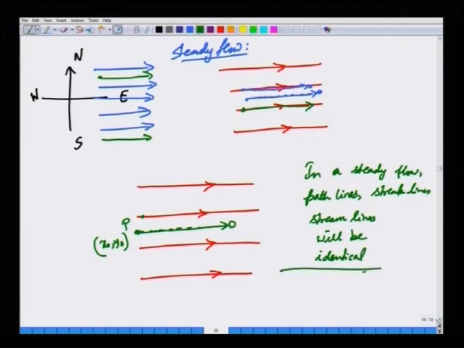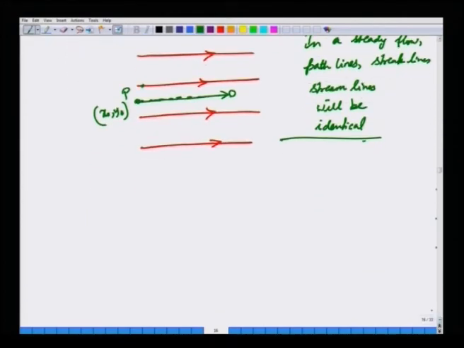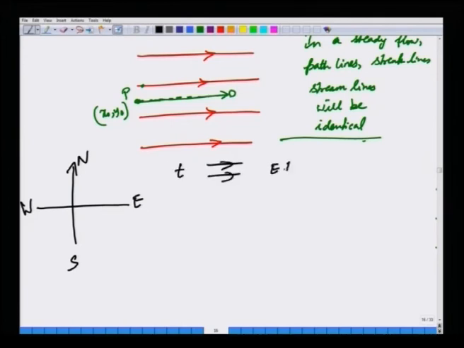Okay. What happens if the flow becomes unsteady? We will illustrate with the same example. Imagine that this is north, east, south and west. So, imagine that initially the flow is from east to west, up to time t naught.